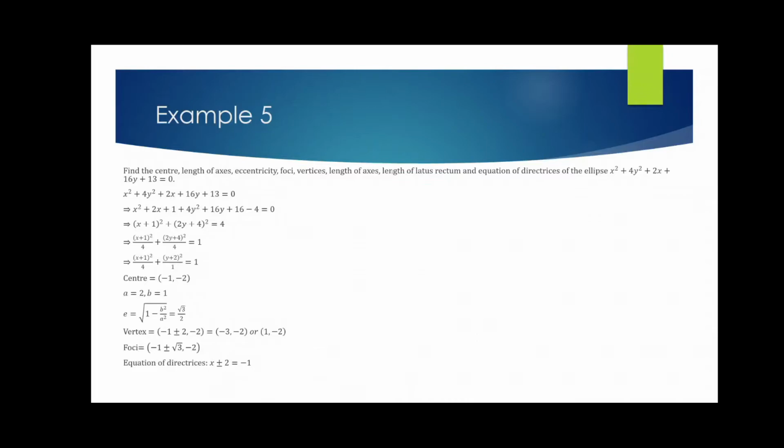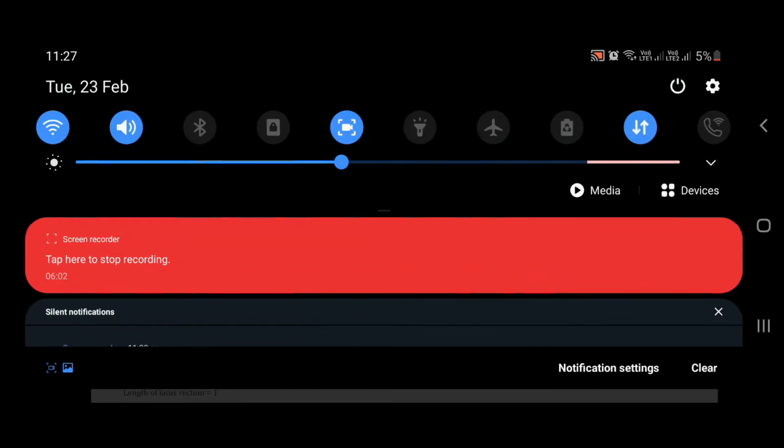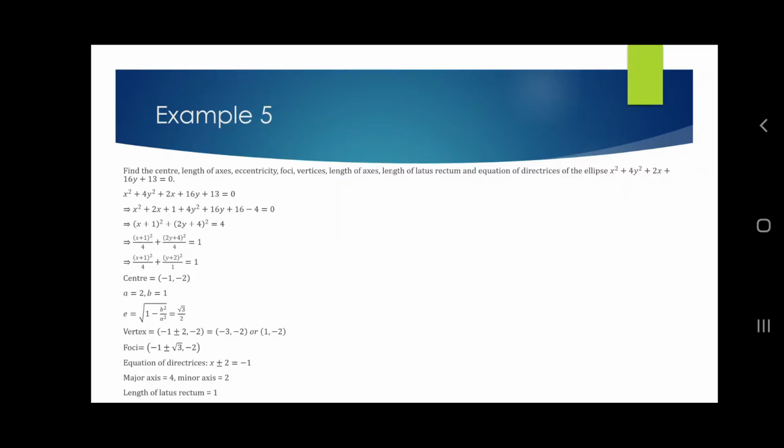And once we have done so, then the length of major axis and minor axis, that is 2a and 2b, and if we try finding out the length of latus rectum, that is 2b square by a, and if we do the calculation, that comes out to be 1.